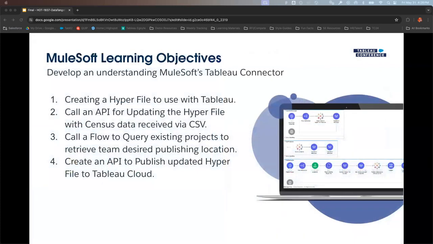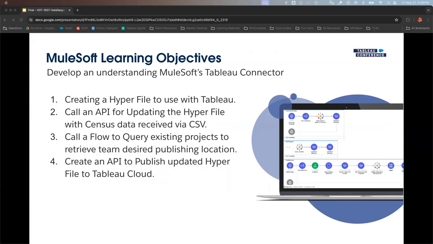Some learning objectives for the MuleSoft portion are, first and foremost, how do you even create a hyperfile with Tableau? How can you call that API to update the hyperfile with the data that you got out of a census file? Can you call it again to query the existing project and figure out where you need to populate this? And then ultimately creating the API that publishes the hyperfile to that location that you queried.